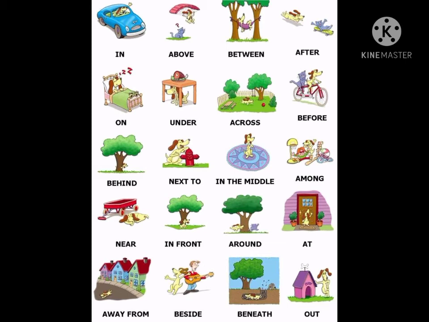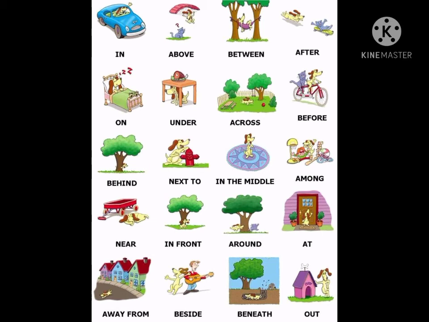So from one point to another point. That means across. The dog is sitting before his friend. The dog is behind the tree. The dog is next to a post. The dog is in the middle of the circle. The dog is among his friends. The dog is near a cart. In this one, the dog is in front of the tree. Next one, the dog is running around the tree.